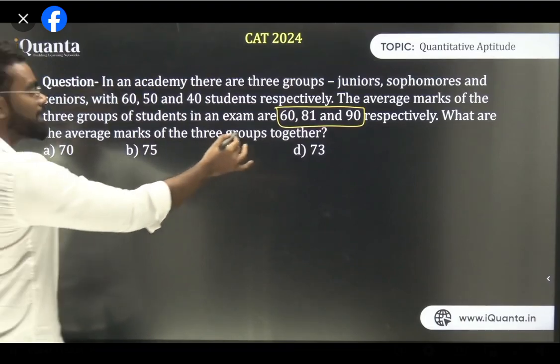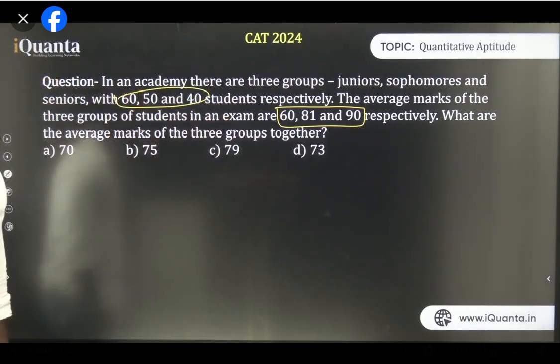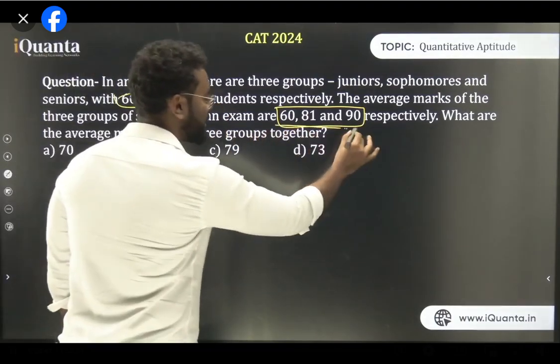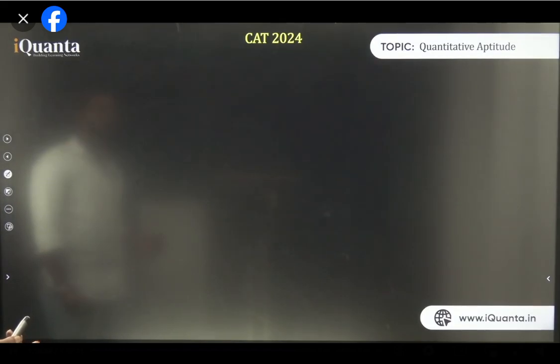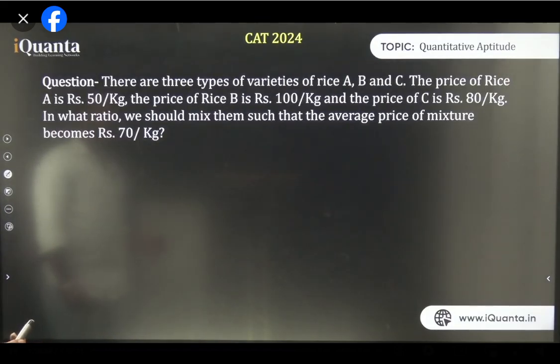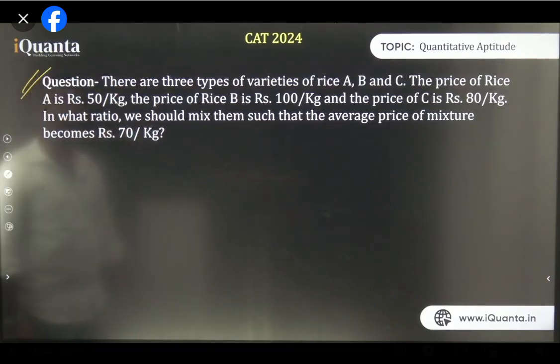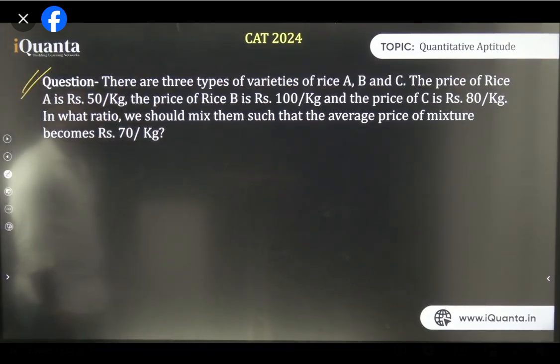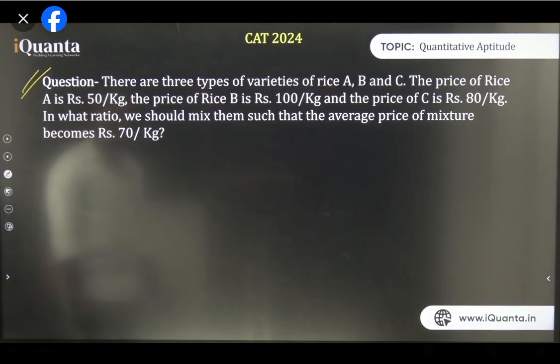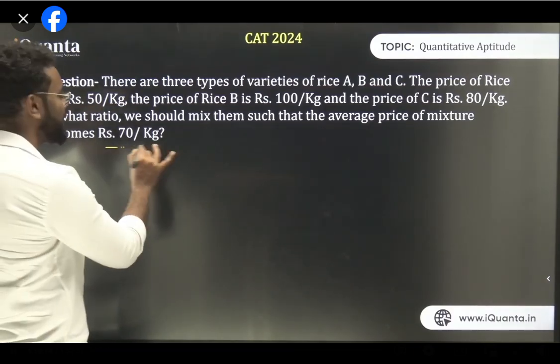In this case, the student numbers are given, and the average is given. Just think about this question. There are three varieties of rice, A, B, and C. The price of rice A is rupees 50, the price of rice B is 100, and the price of rice C is 80. In what ratio should we mix them such that the average is rupees 70 per kg?